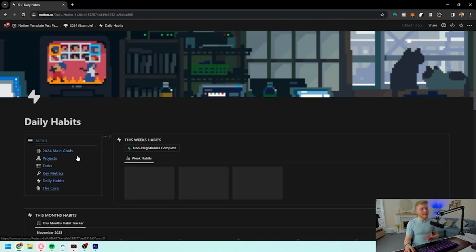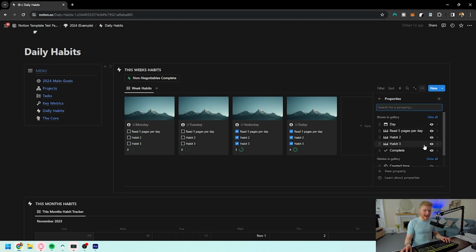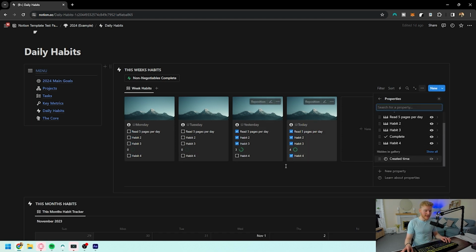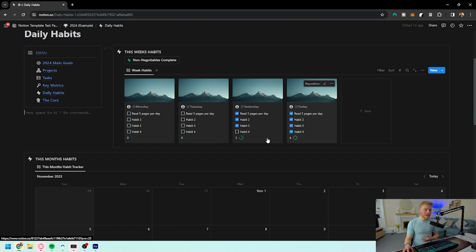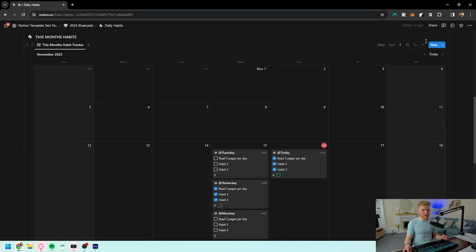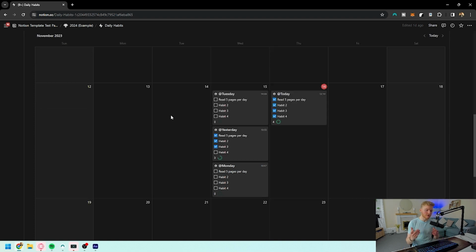Finally, we have the daily habits that you're going to be able to check off. So again, if we check off these 2 and we know that we've completed all of them, we can select that we've crushed them, and these now check themselves and we have all of them complete. Again, if you do add new habits in, make sure that you're going to be adding in the 4th habit or the new area that you're doing and select where you want it to go so that they're in order. If you're keeping it as 3, you won't need to change anything like that. But if you are adding ones in, you are going to have to change the filters so that it shows the new one that you've added in and put it in the order that you want it to.